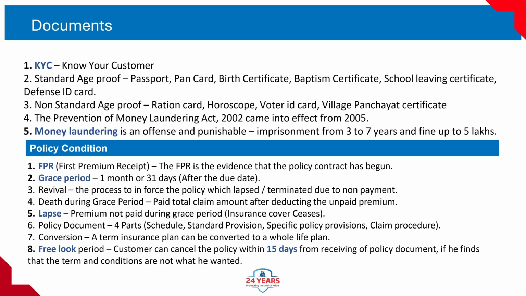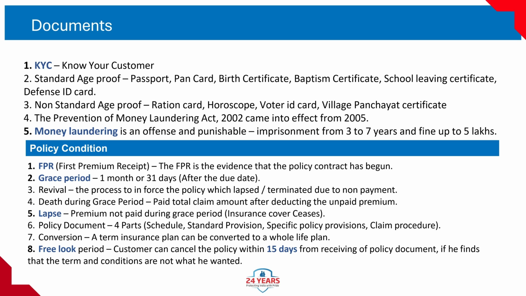Policy condition. 1. FPR, First Premium Receipt. The FPR is the evidence that the policy contract has begun. 2. Grace period, 1 month or 31 days after the due date. 3. Revival, the process to enforce the policy which lapsed or terminated due to non-payment. 4. Death during grace period, paid total claim amount after deducting the unpaid premium. 5. Lapse, premium not paid during grace period, insurance cover ceases.